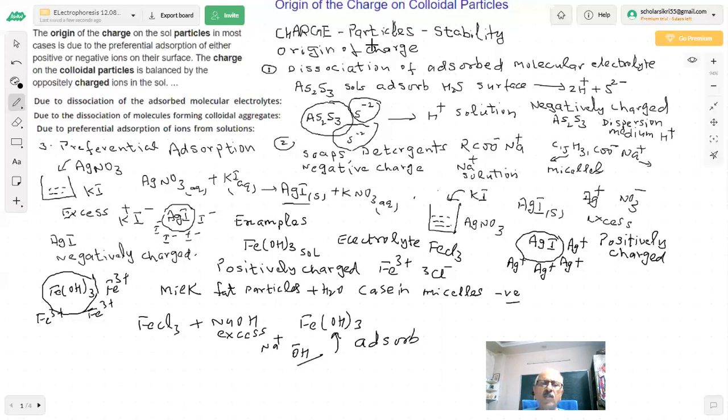When gold sols are prepared, you remember how I prepared them? You remember the Bredig arc method. What happens is these gold particles were formed which were condensed under a high electric arc. And then sometimes they do electron capture because some ions or charged particles are there.